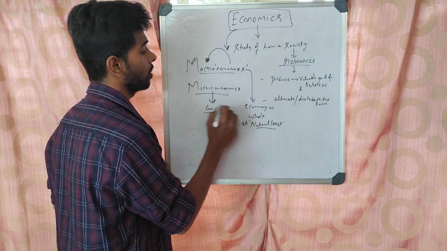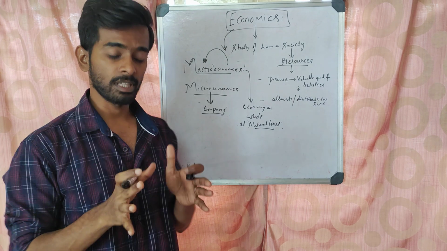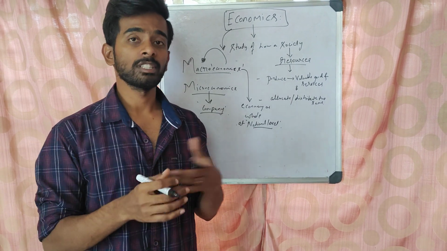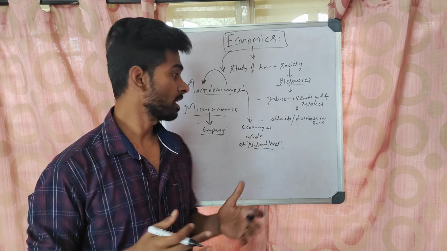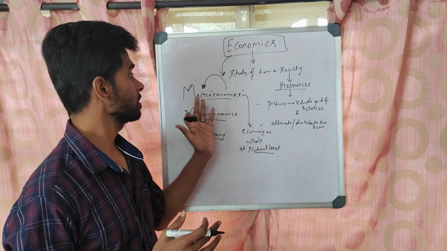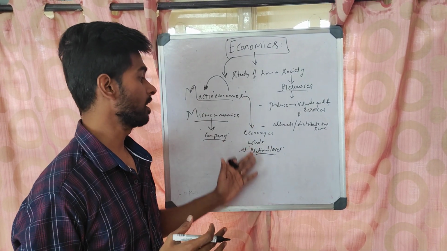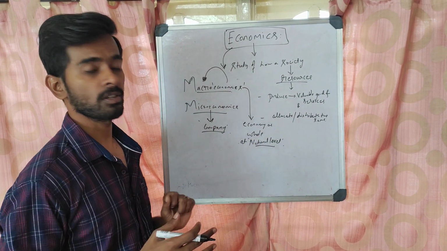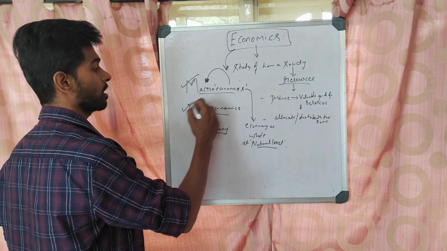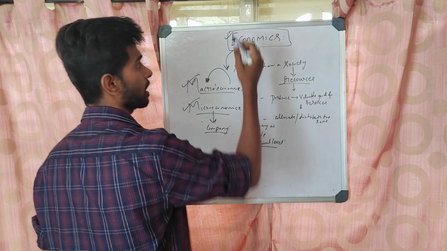That is, for example, how to augment the profits of a particular firm, how to organize the resources of a company. That is all microeconomics. This is macroeconomics at the national level, it studies the economy as a whole, and this is microeconomics. So we have learned what is economics, macroeconomics and microeconomics.